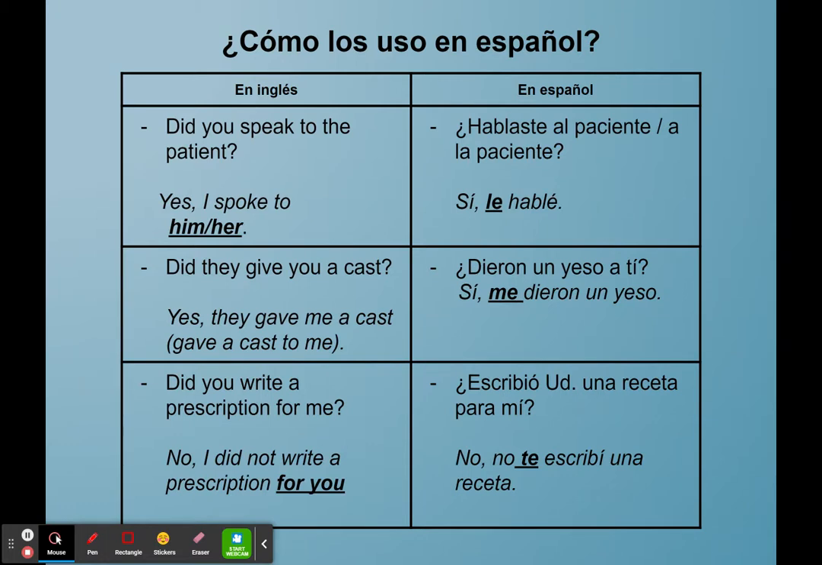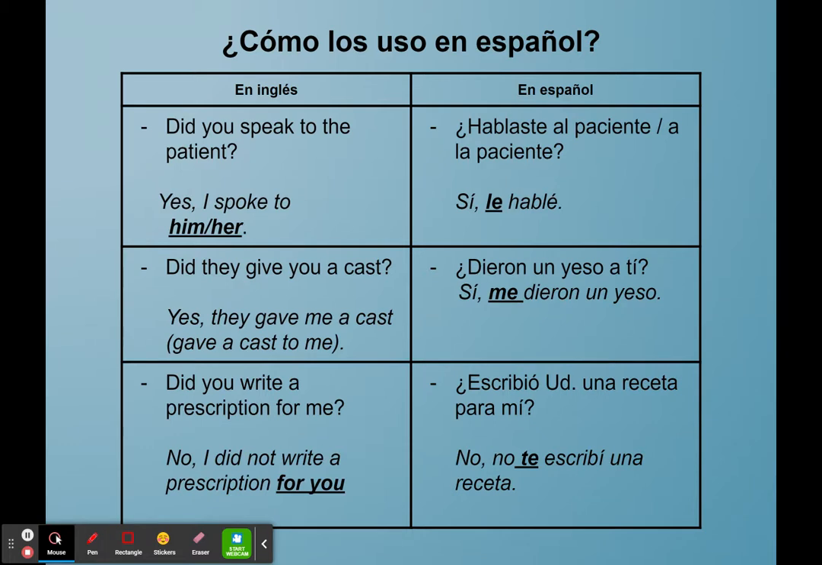The second example, did they give you a cast, or did they give a cast to you? Dieron un yeso a ti, or you could actually use an indirect object pronoun in the question and say te dieron un yeso. The answer in English, yes, they gave me a cast, or yes, they gave a cast to me. And our answer, sí, me dieron un yeso, me meaning to me. And you'll notice that this me here, of course, is the same in terms of spelling as a lot of the other pronouns we've worked with, the reflexives and the direct object pronouns. So keep that in mind, that me can mean a few different things depending on the context of the rest of the sentence.